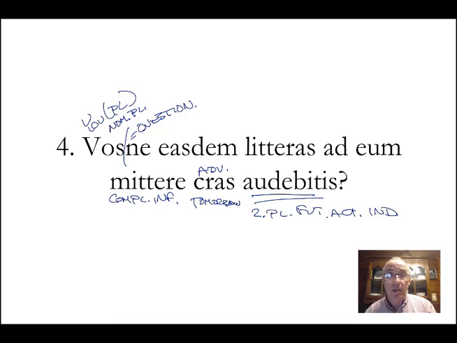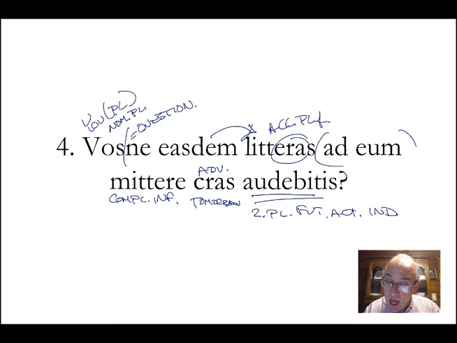Dare to send. Now let's look at these three, the remaining words. Accusative, plural, feminine, direct object. Easdem, it modifies the letters, and this dem means the same. Ad eum, ad plus the accusative equals to. And it means direction. Okay?